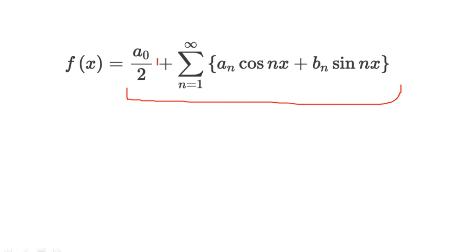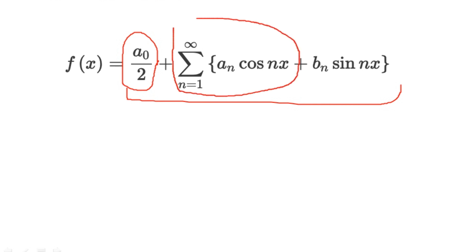The first term is a0 divided by 2. The second term is the summation of an into cos nx for the index variable n equal to 1 to infinity, whereas in the third term we have again the summation for n equal to 1 to infinity of bn multiplied with sine of nx here.